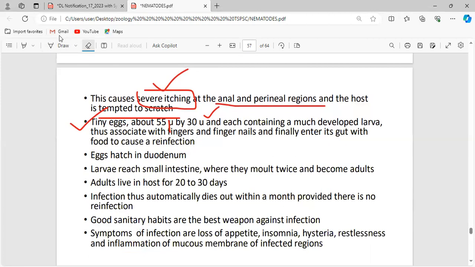Now, these tiny eggs, about 55 by 30 micrometers, each containing a larva, become associated with the fingers and fingernails. Finally, they enter the intestine and food to cause a reinfection.